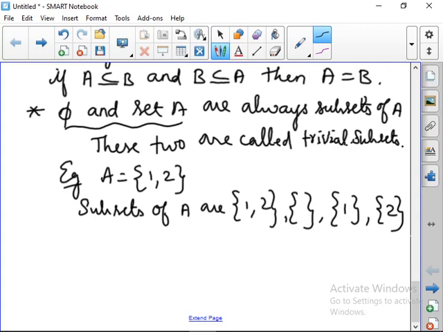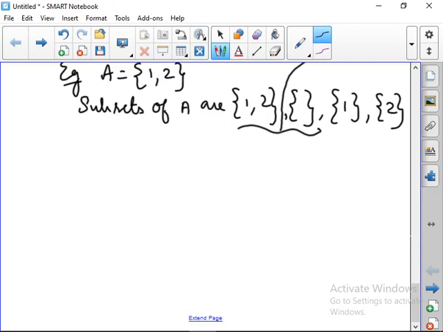Leaving some elements and writing the set. So leaving the elements or without leaving the elements, we can take it as a subset. So the whole set and the empty set are called trivial subsets.